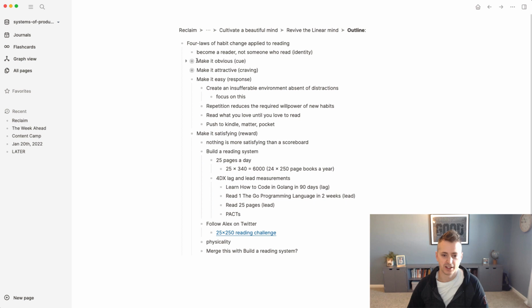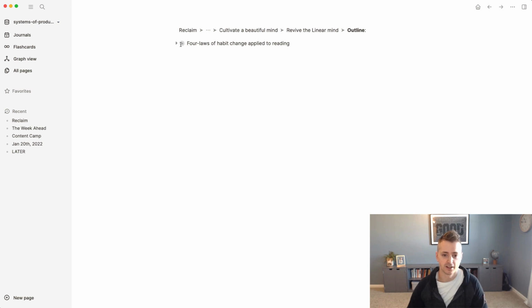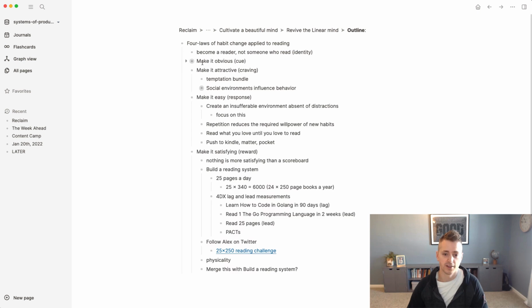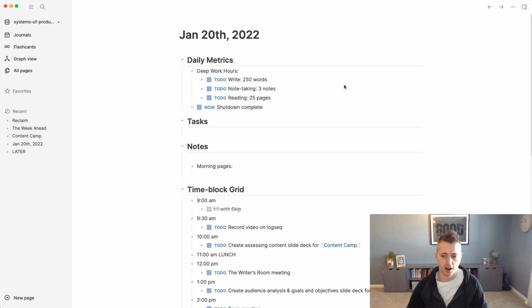And you can see here that each of the main points now, so I'm in a part of a book, which is Cultivate a Beautiful Mind, Revive the Linear Mind is the chapter, and then I have the outline for that chapter. Now I can see that I'm in the major point section of the book, and then I have the main points underneath that that I can use to write. So that conclusively, I suppose, is how I'm currently using it.